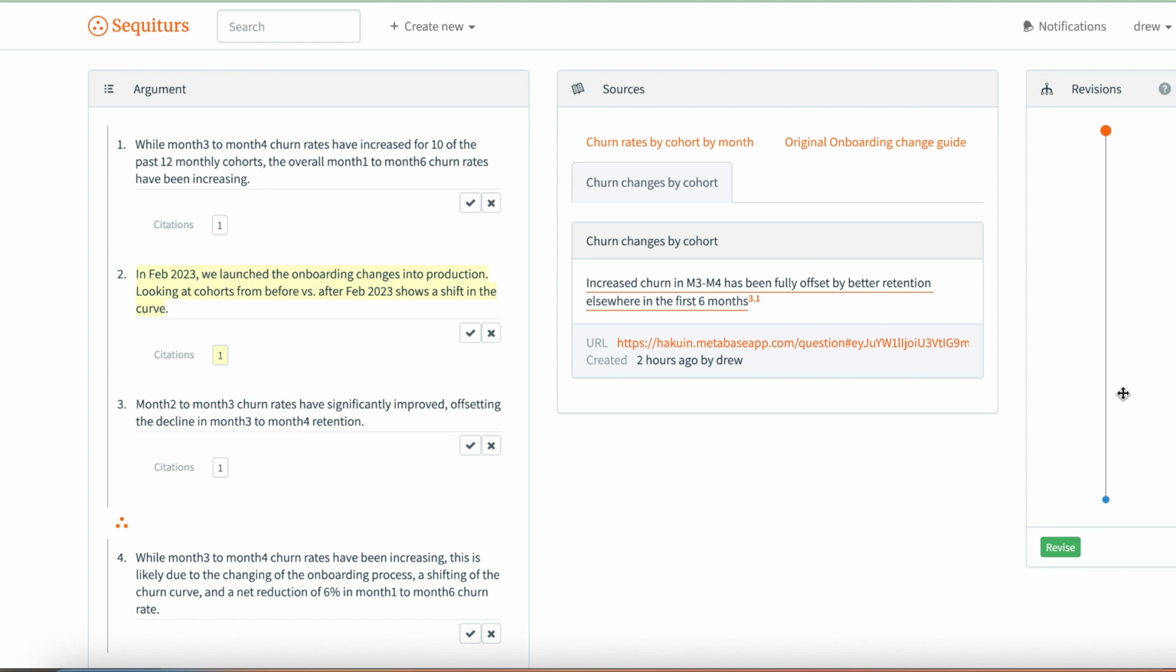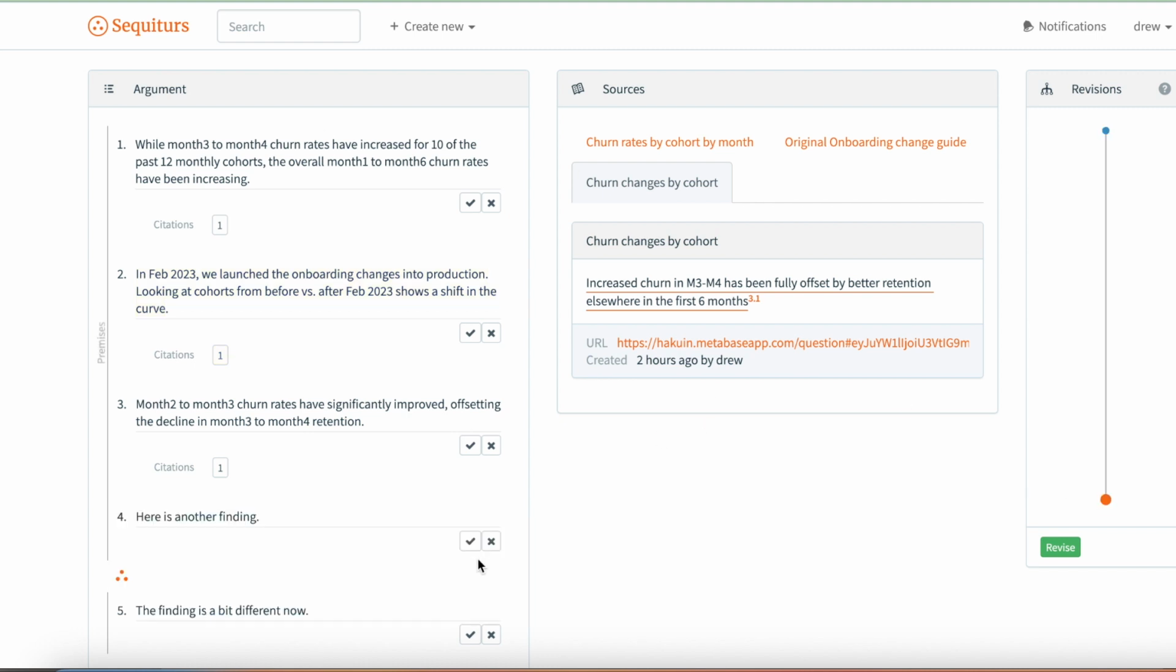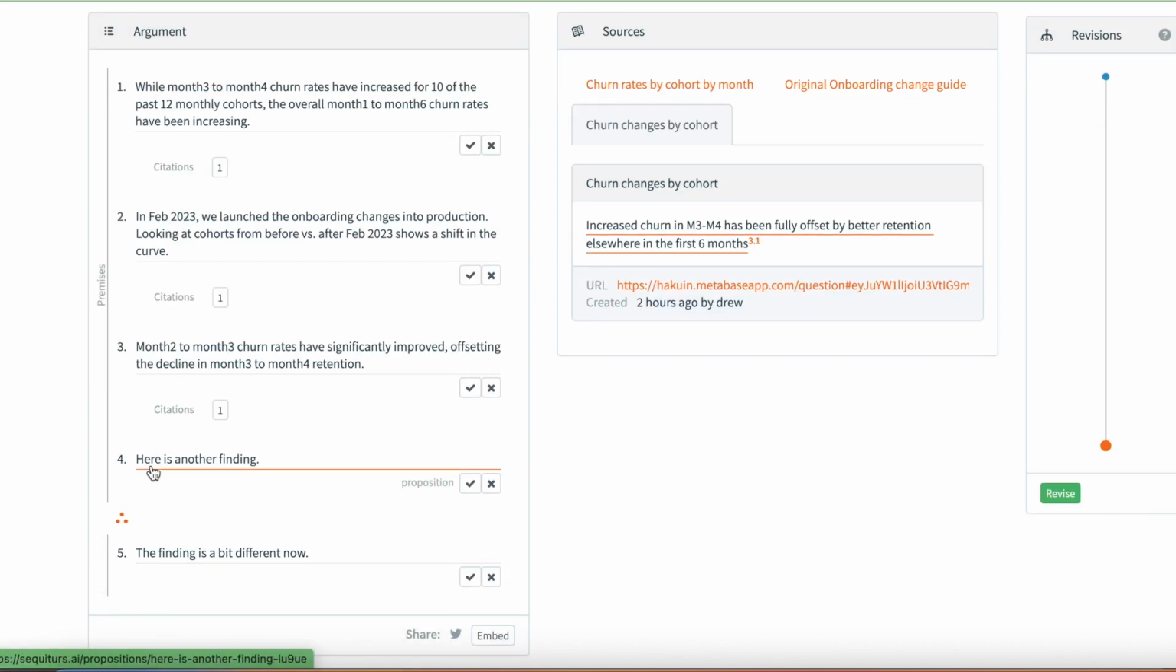Finally, we can always evolve the analysis. Analytical projects are rarely one and done. So in the same way that we track a code base in Git, we track analytical outputs in Sequiturs AI. Here we've added another reason, and the finding is now a bit different, and we can track how these changes evolve over time.